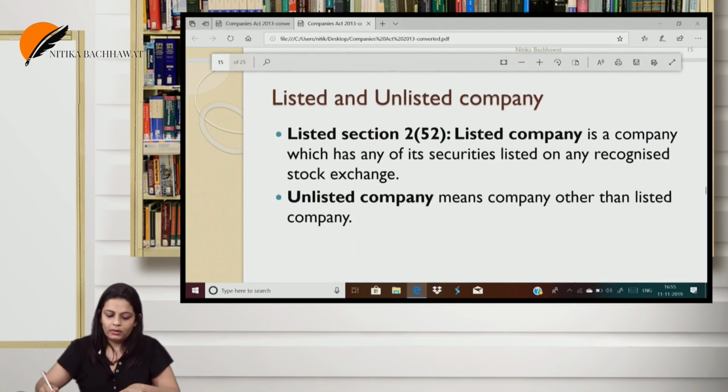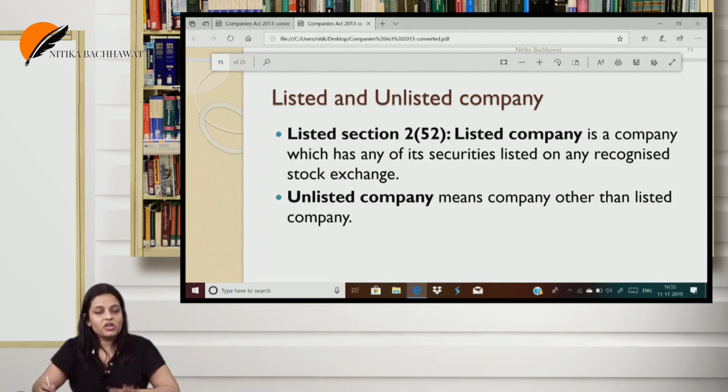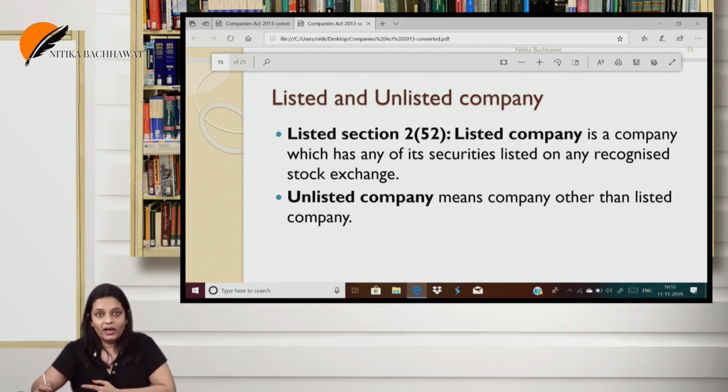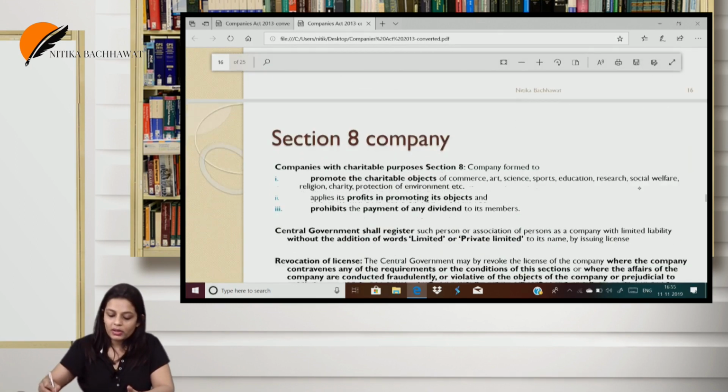The next one, listed and unlisted. A listed company is one whose securities are listed at the stock exchange. Unlisted is not defined under the Act; because we have a definition for listed, unlisted comes from that definition. What is unlisted? A company which does not have its securities listed at the stock exchange.